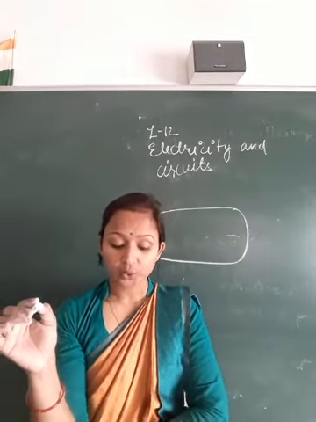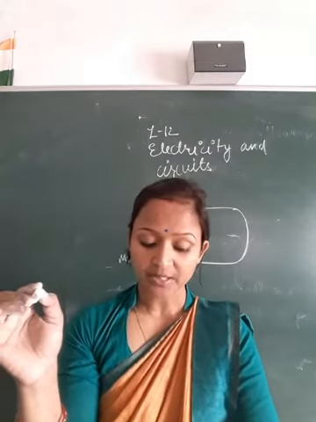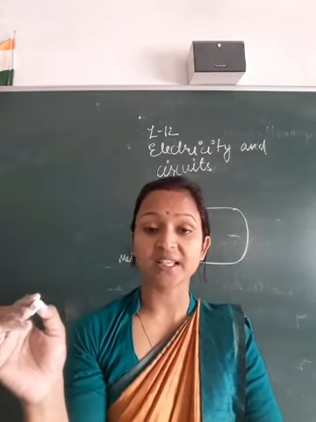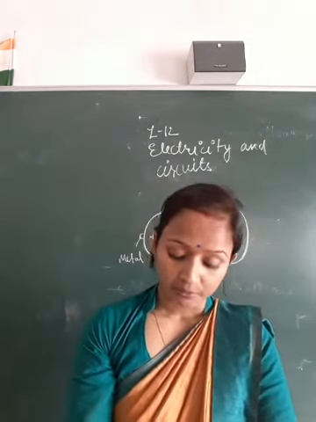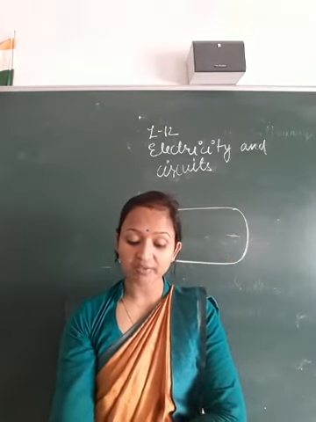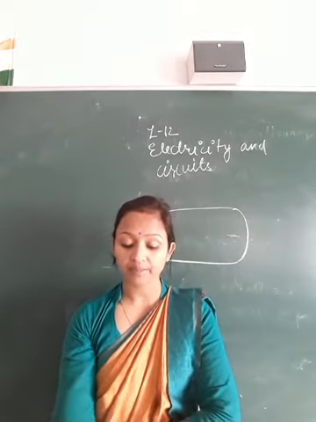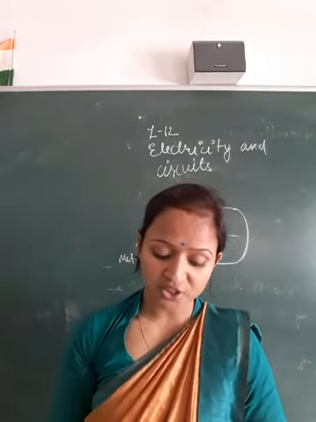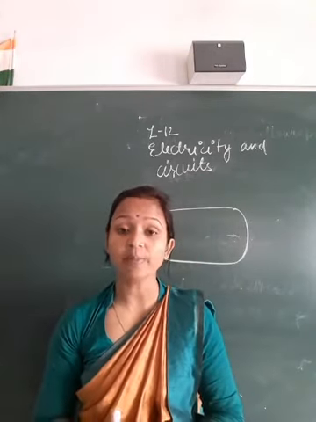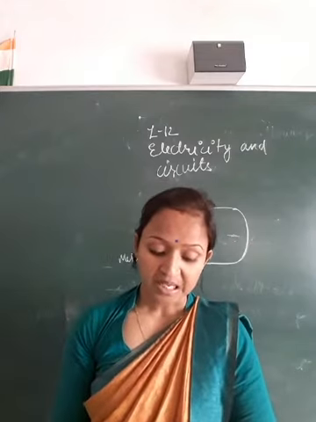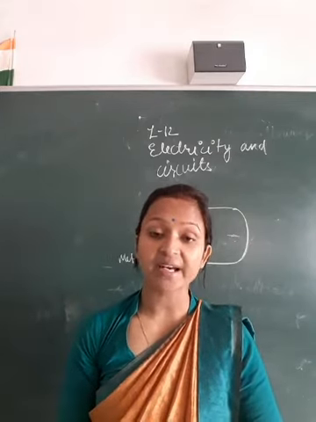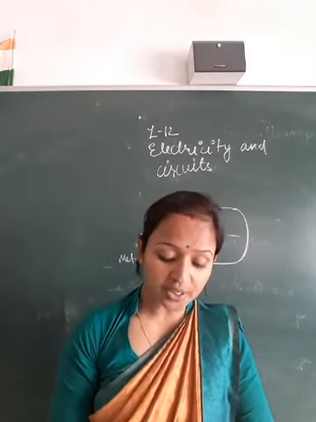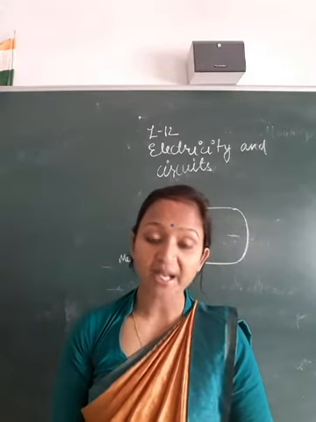Activity 3. To investigate the arrangement of more than one cell in a torch. What are the materials required? A torch works on more than one cell. Method: open the torch and take out the electric cells from it, insert the cells in a different arrangement, and each time press the switch to light the torch.